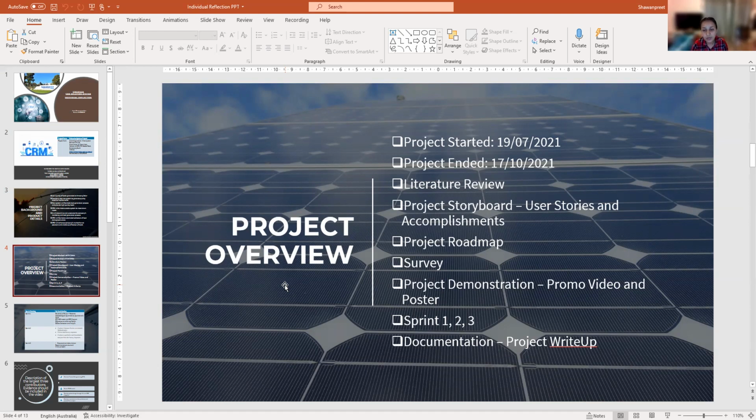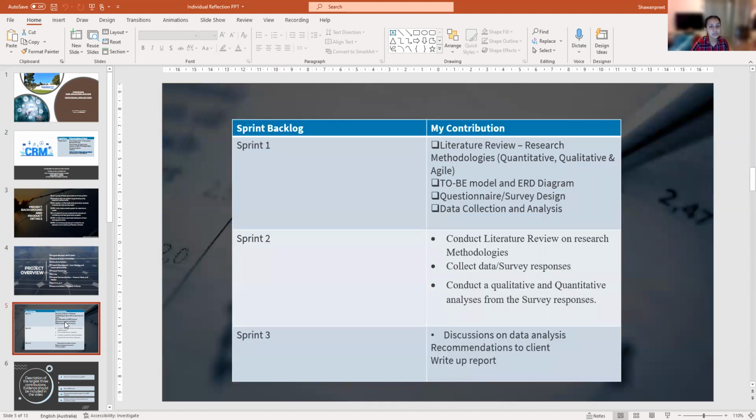The next thing that we have done in this project is the sprints. We completed 3 sprints, and each sprint took 2 weeks to be completed. The last and final thing is the project write-up, that is the documentation, the end report for our project. Coming to the next slide, that is the sprint backlog.